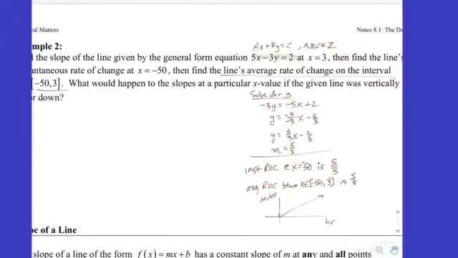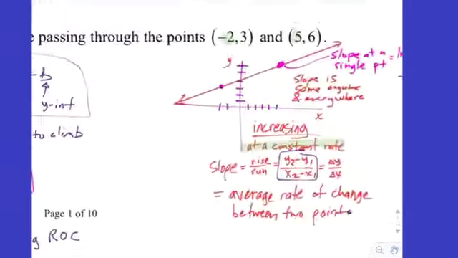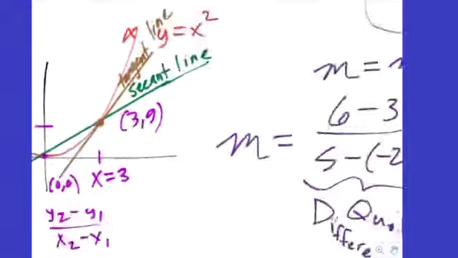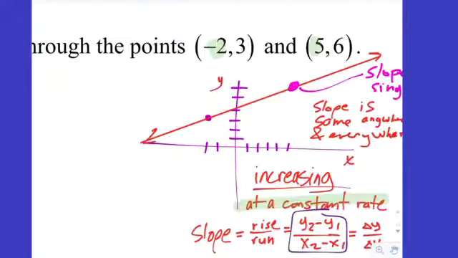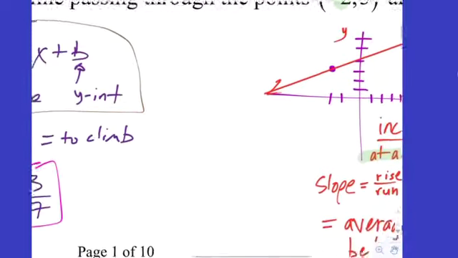So slope is no longer just rise over run. Slope is rate of change, yes? Between 2 points, it's called average rate of change, and it's the slope of the what line? Yeah, in general, it's the slope of a secant line, right? We saw that over here. Now, if you draw a secant line, if you connect these two dots on the line, you get the line itself. So a line is its own secant line.